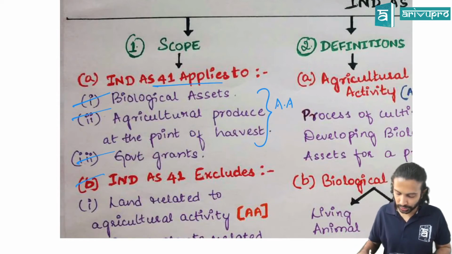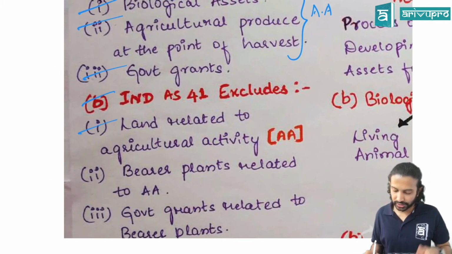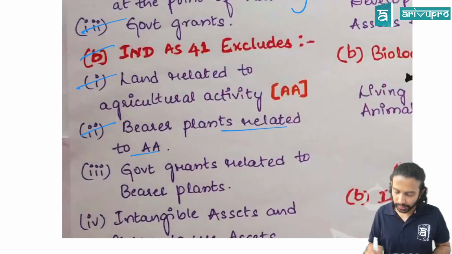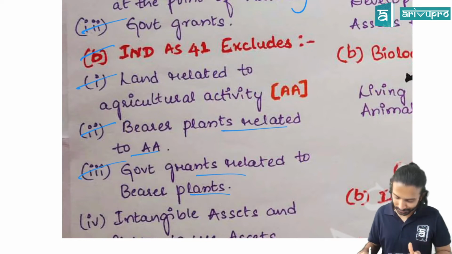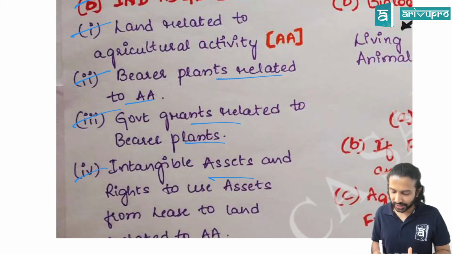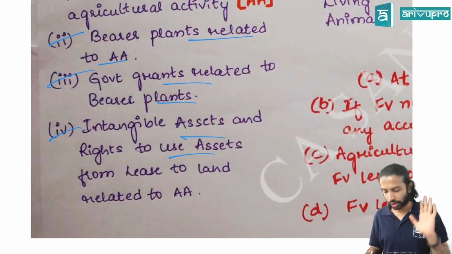And it excludes a few things. One is land related to agricultural activity, because IND AS 16 talks about it. Bearer plants, again IND AS 16 talks about it. Grants related to bearer plants, because IND AS 20 talks about it. Alright. Intangible assets and right of use, because the respective standards like IND AS 38 and 116 talk about that.